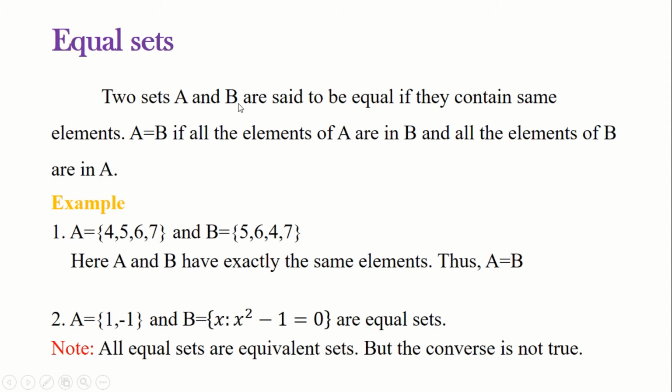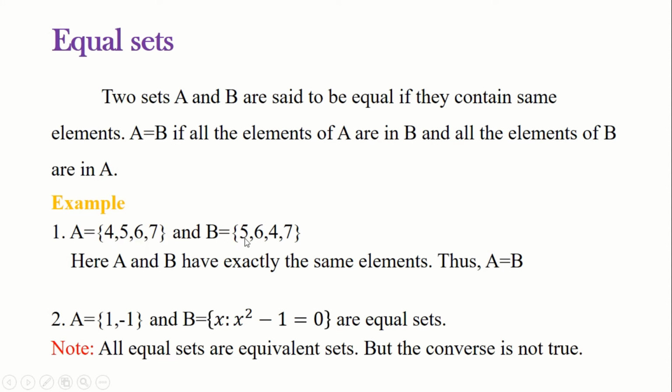Two sets A and B are said to be equal if they contain the same elements. That is, if A equals B, then all the elements of A are in B and all the elements of B are in A. See, here we have an example. Set A consisting of the elements 4, 5, 6, 7.